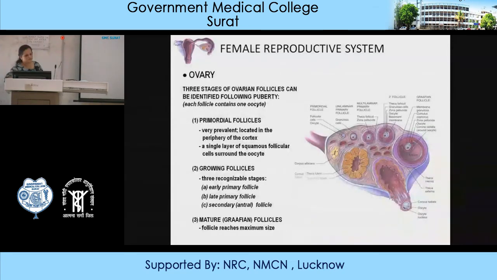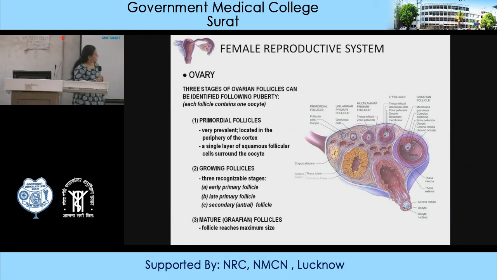There are 3 stages of ovarian follicles. Primordial follicles, which are very prevalent, are located in the periphery of the cortex, with a single layer of squamous follicular cells that surround the oocyte. Then you have the growing follicles: early primary, late primary, and secondary or antral follicles. And lastly, you have the mature follicle, which reaches a maximum size.